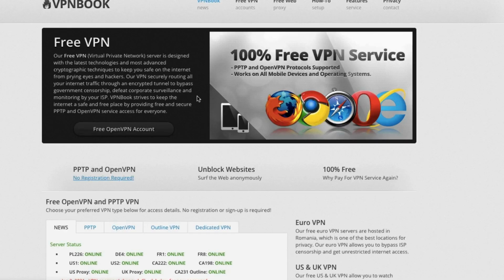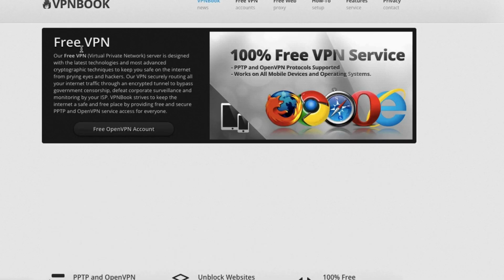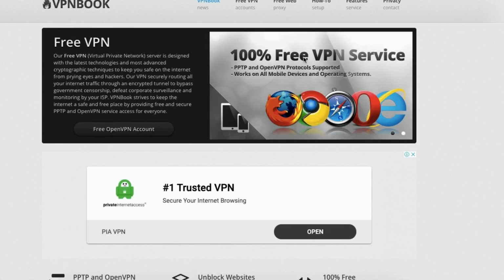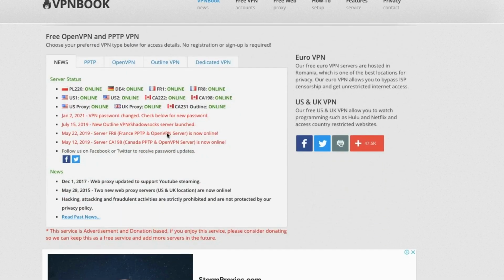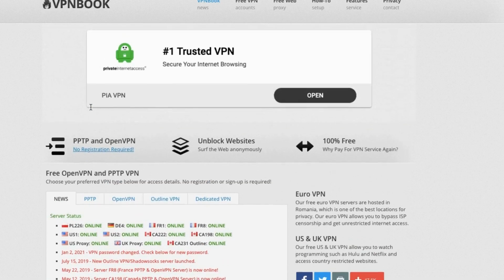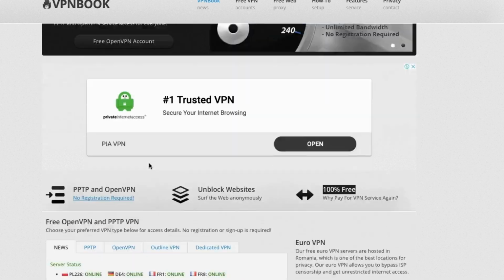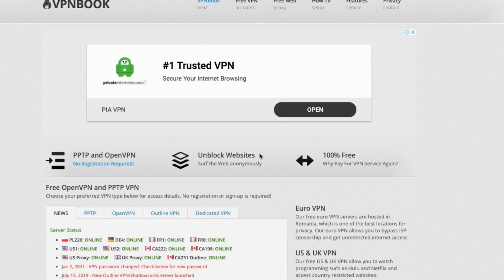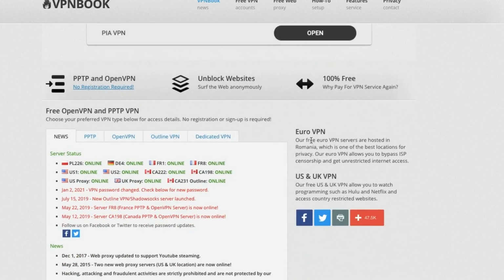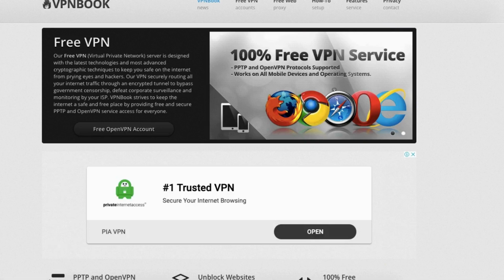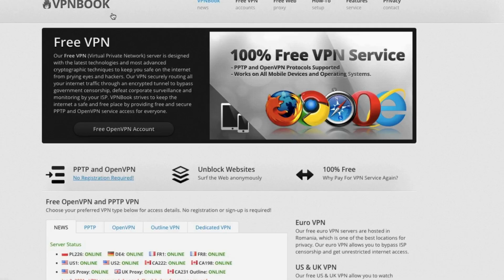Coming to VPN Book, it is one of the best free VPNs. As shown in the video, it's 100% free. It has PPTP and OpenVPN. They have a lot of servers across Europe as well as the UK and US. Moreover, you don't need to register. You can completely use it for free. If you are living in any of these regions, you can connect to the nearest location and access it. Don't worry, we will show you how to install it.